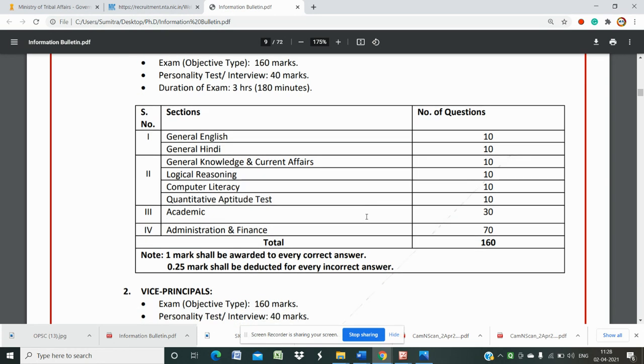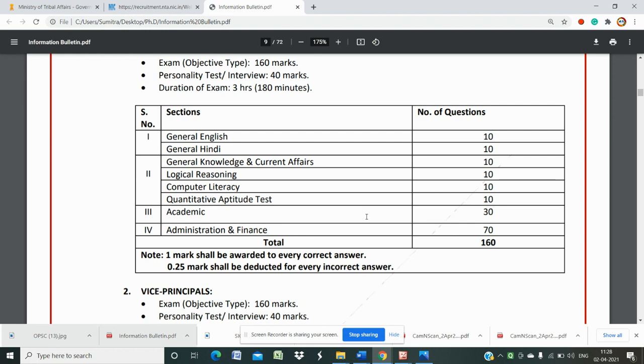The syllabus pattern is general English or general Hindi, whichever you are opting for. If you opt for English, you will get questions on general English; if you opt for Hindi, it is in general Hindi.